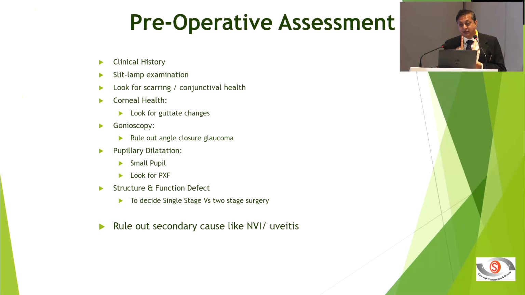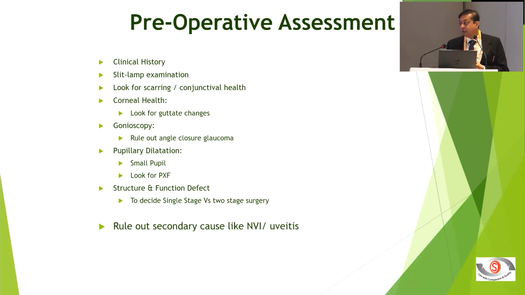So a thorough examination, especially looking at the corneal status, which we do all the time, but conjunctival status is very important, because if you are doing combined surgery, then whether to do trab or any other surgery, that's why conjunctiva is very important from the glaucoma point of view. Then pupillary dilatation, and the most important thing when it comes to glaucoma assessment, structure and function, because depending upon the damage I would decide whether I'll be doing only cataract surgery, or combined surgery, or a trabeculectomy first.